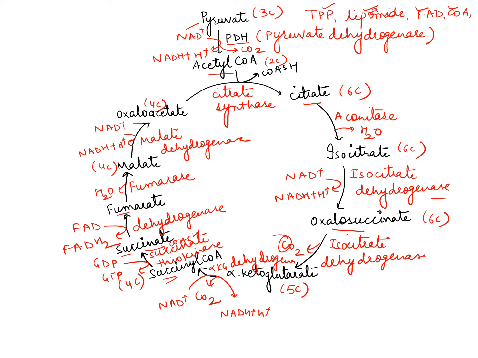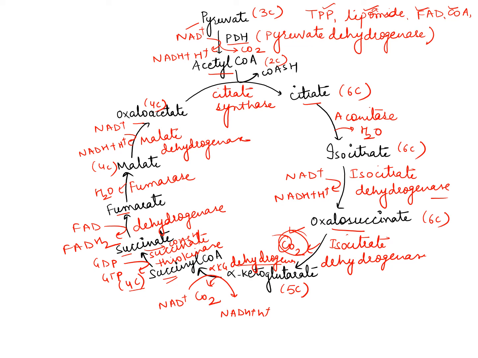Again the same enzyme isocitrate dehydrogenase will convert oxalosuccinate to alpha ketoglutarate and one CO2 molecule will be eliminated. So alpha ketoglutarate is a 5-carbon compound. Then this alpha ketoglutarate in presence of alpha ketoglutarate dehydrogenase enzyme will be converted to succinyl coenzyme A, that is a 4-carbon compound. Then succinate thiokinase will act and it will be converted to succinate.